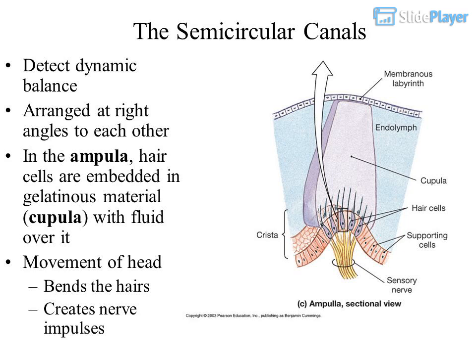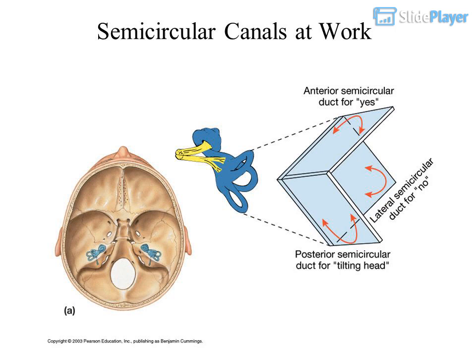The semicircular canals detect dynamic balance. They are arranged at right angles to each other. In the ampulla, hair cells are embedded in gelatinous material, the cupula, with fluid over it. Movement of the head bends the hairs and creates nerve impulses.